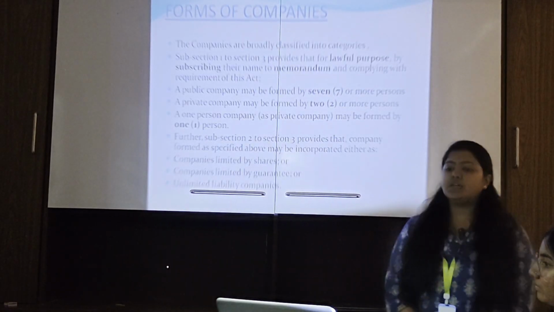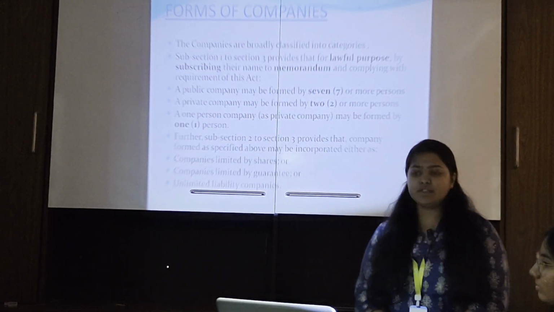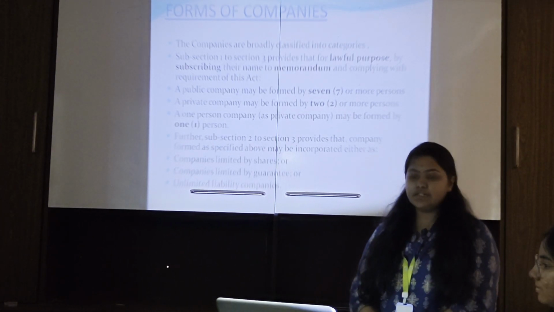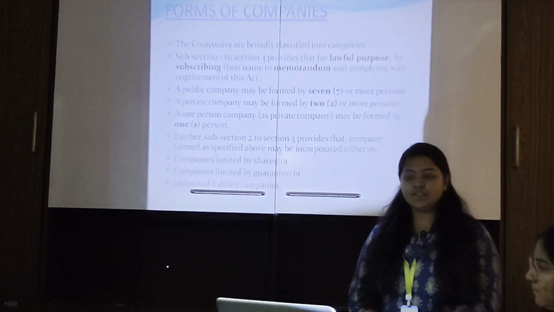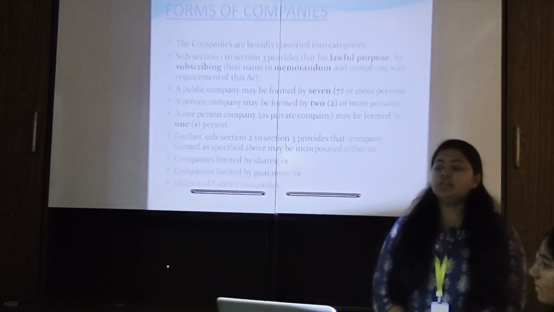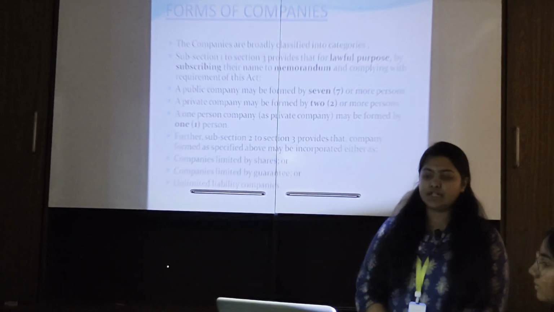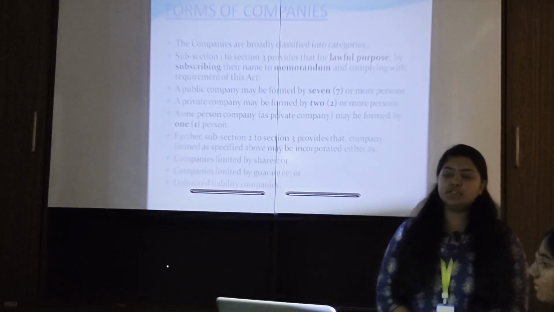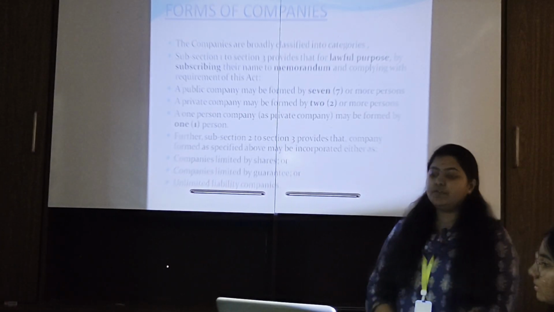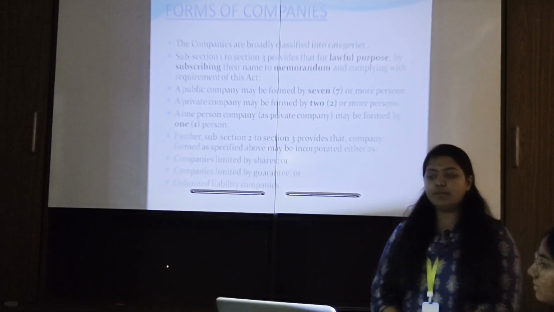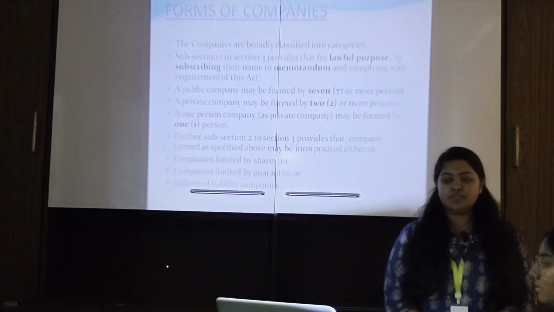Next, let's come to know about some of the forms of companies. Companies are broadly classified into categories. Subsection 1 of Section 3 provides that for a lawful purpose, persons can subscribe their names to a memorandum and comply with the requirements of the Act. A public company may be formed by 7 or more persons. A private company may be formed by 2 or more persons. A one-person company, as a private company, may be formed by 1 person.